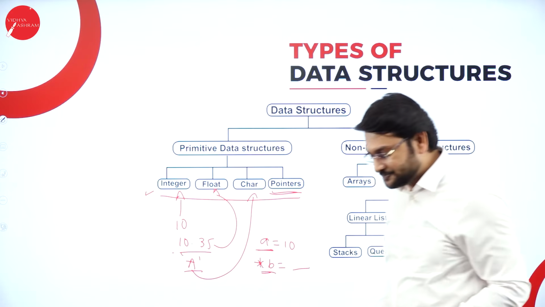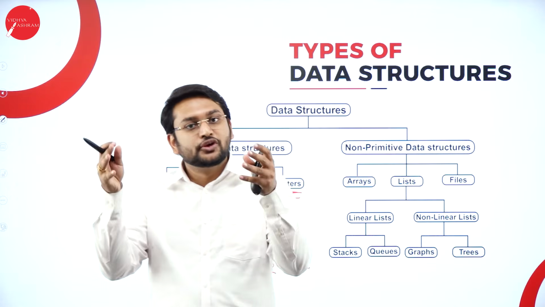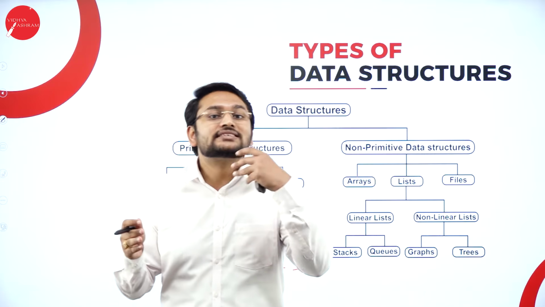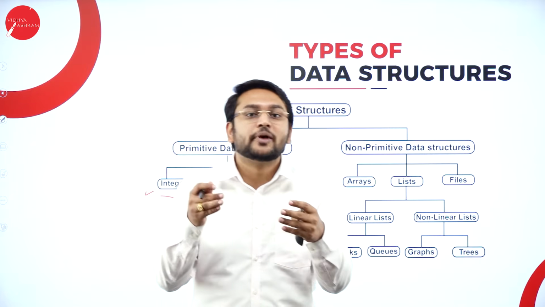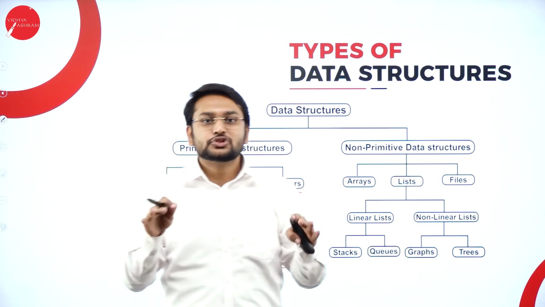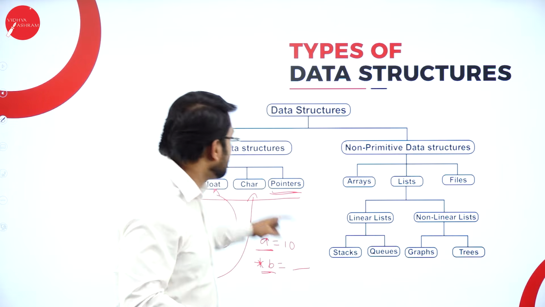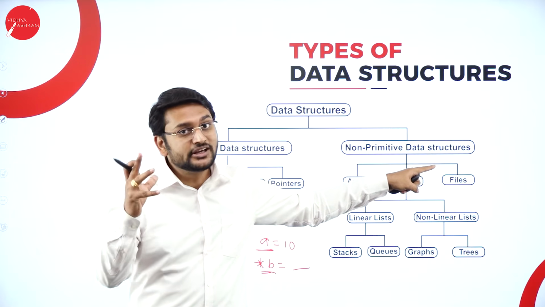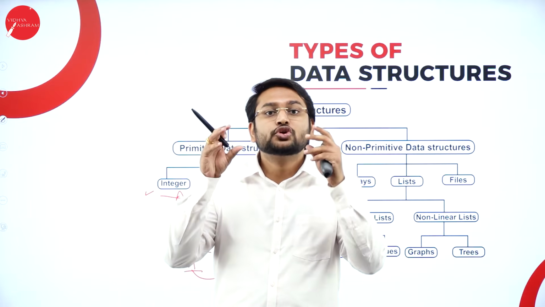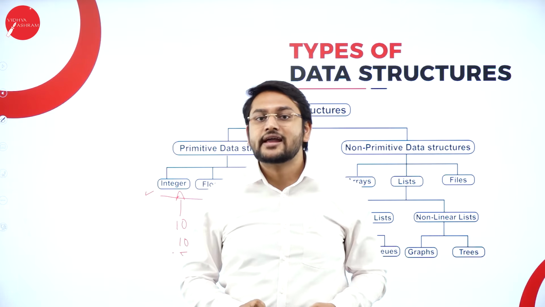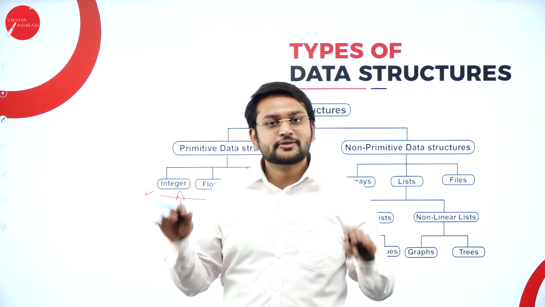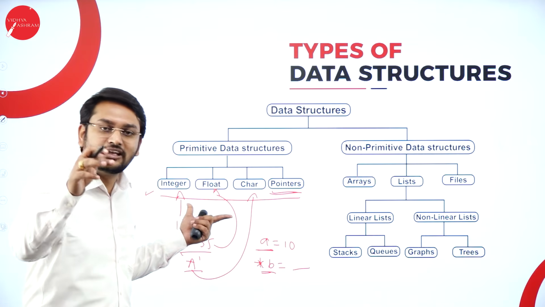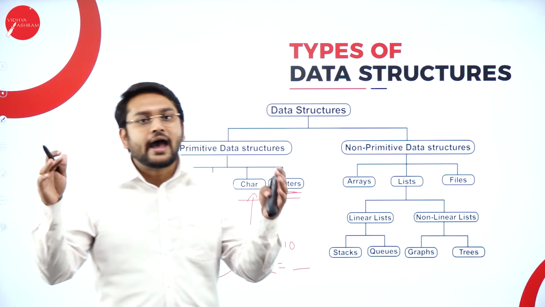Now, what did we discuss? We have a data structure. We use the data structure to store the data in an organized manner, to access the data very quickly, and to manage the memory efficiently. When it comes to the data structure, we have two different types: the primitive data structure and the non-primitive data structure. Primitive, in the sense, what is the first thing that comes to your mind? You will be storing only one data item. That is what you need to remember. Under the primitive data structure, you will be using the fundamental data structures or data types: integer, float, character, and pointers.